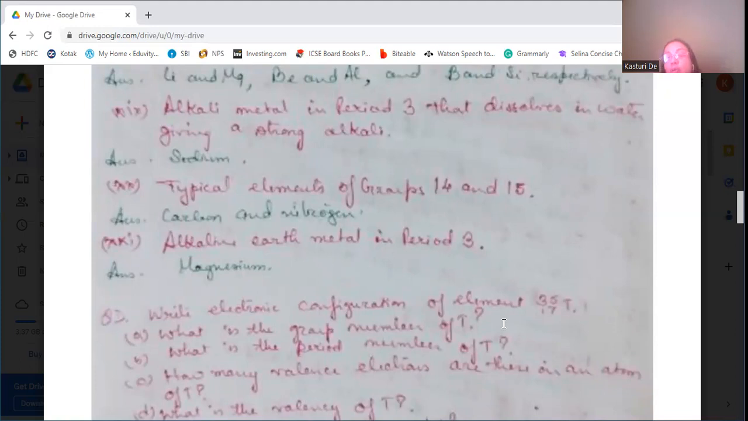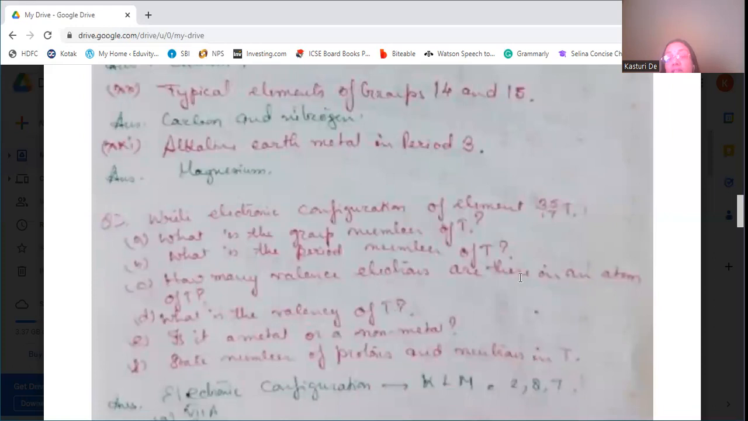The electronic configuration of the element T that has atomic number 17 and mass number 35. What is the group number of T? What is the period number of T? How many valence electrons are there in an atom of T? What is the valency of T? Is it a metal or a non-metal? State the number of protons and neutrons in T.